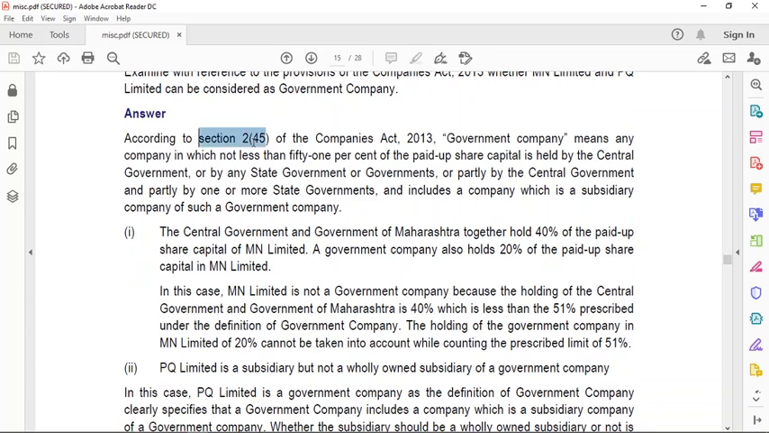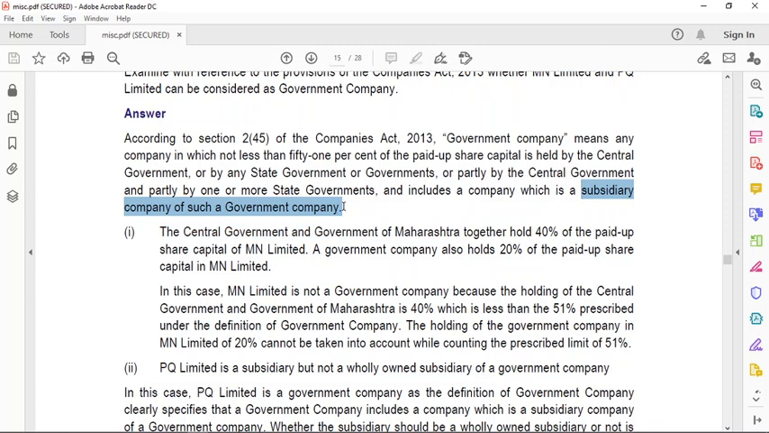According to section 2 clause 45 of the Companies Act 2013, government company means any company in which not less than 51% of the paid up share capital is held by whom? ध्यान से पढ़ना. Central government, state government or state governments, or partly by the central government, partly by one or more state governments. इसमें ये तो नहीं लिखा ना कि गवर्नमेंट कंपनी along with the central government और गवर्नमेंट कंपनी along with the state governments, ऐसा तो कुछ नहीं लिखा. So गवर्नमेंट कंपनी ने जो स्टेक होल्ड कर रखा है, will that be added? No. अब दूसरा पॉइंट इसमें क्या था, एंड इंक्लूड्स कंपनी विच इज अ सब्सिडरी ऑफ सच गवर्नमेंट कंपनी.